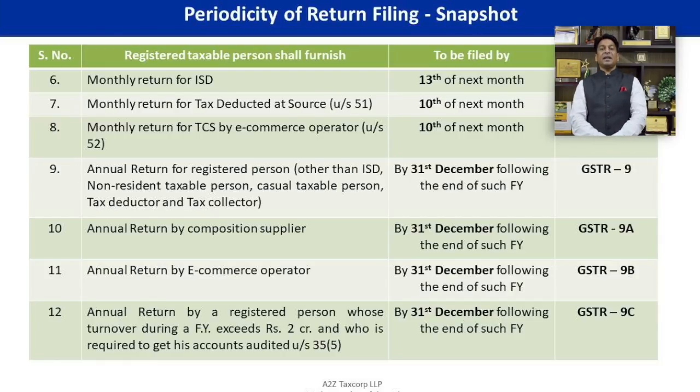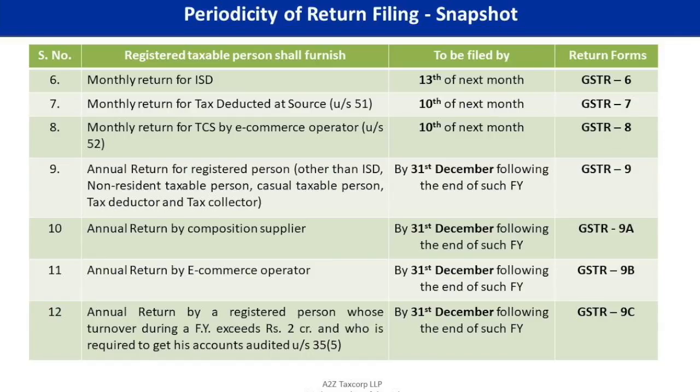Having said that, now we have to understand who all are supposed to file initial 3 returns: GSTR-1, GSTR-2 and GSTR-3. GSTR-1 outward supply, GSTR-2 inward supply, GSTR-3 consolidated return.